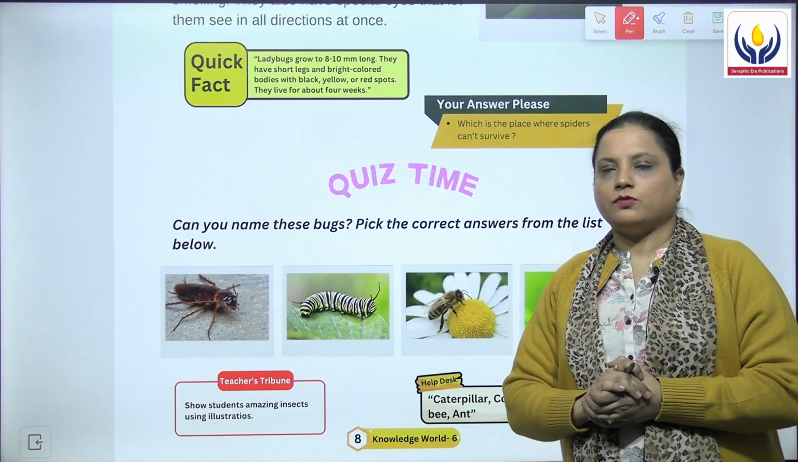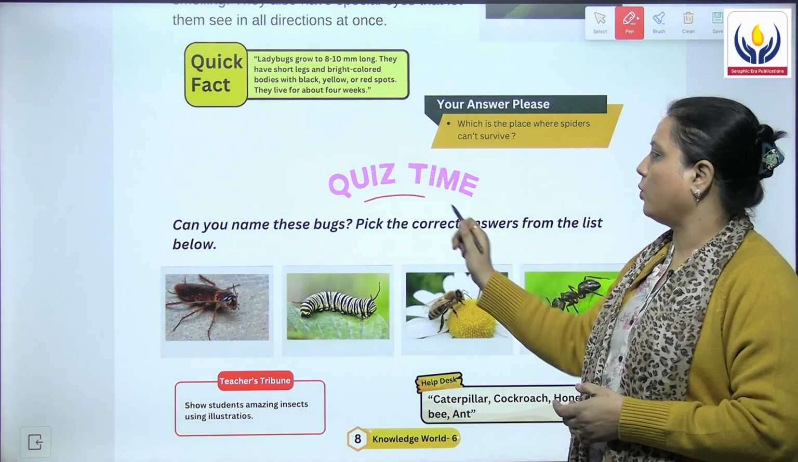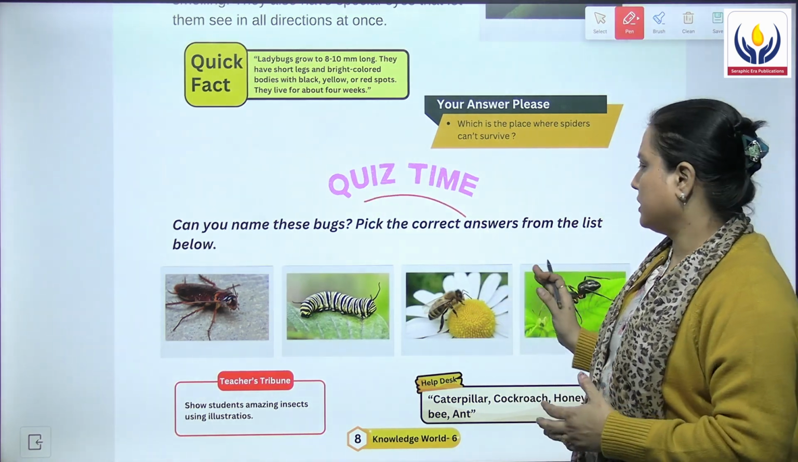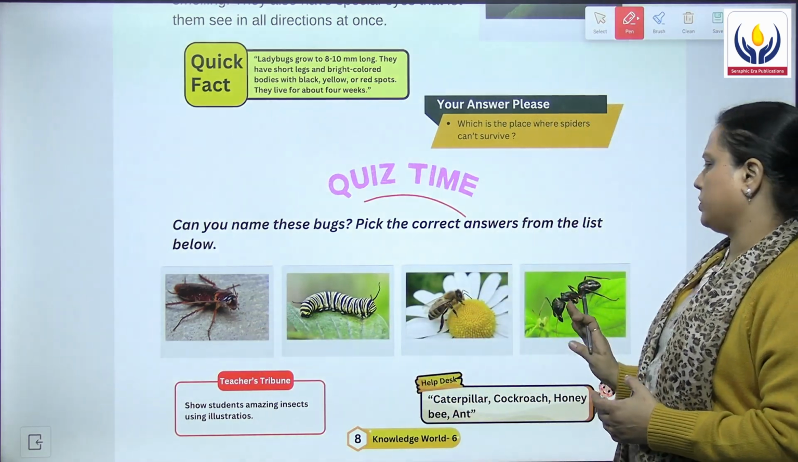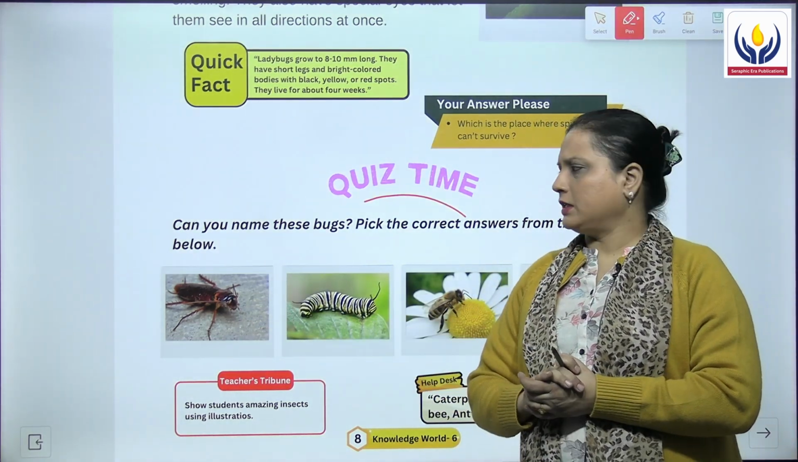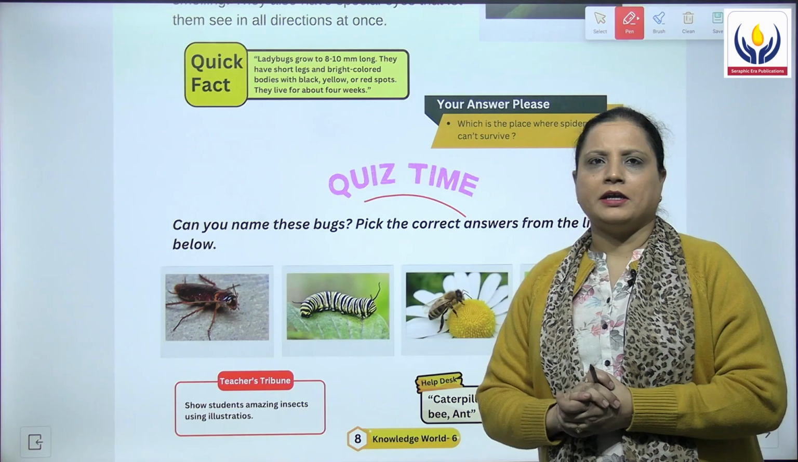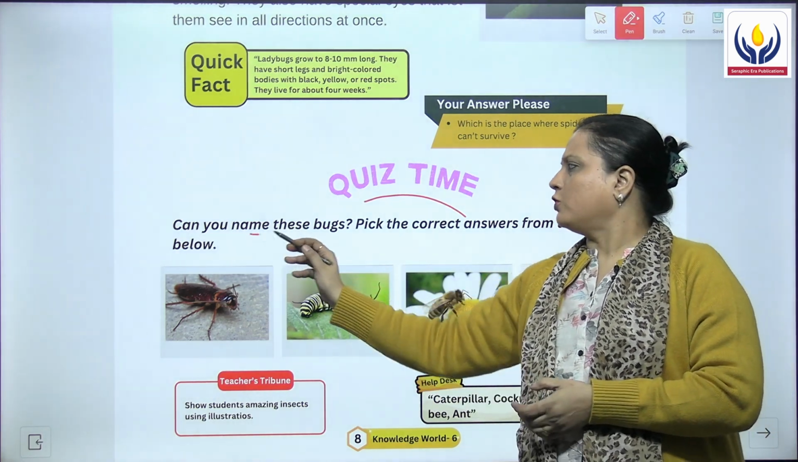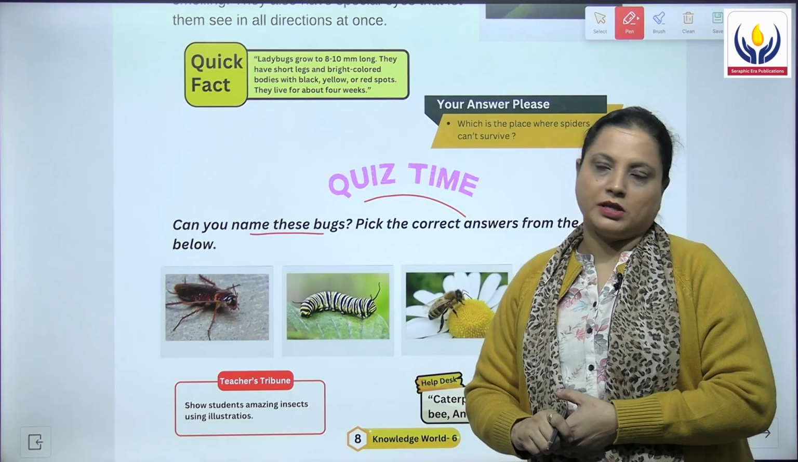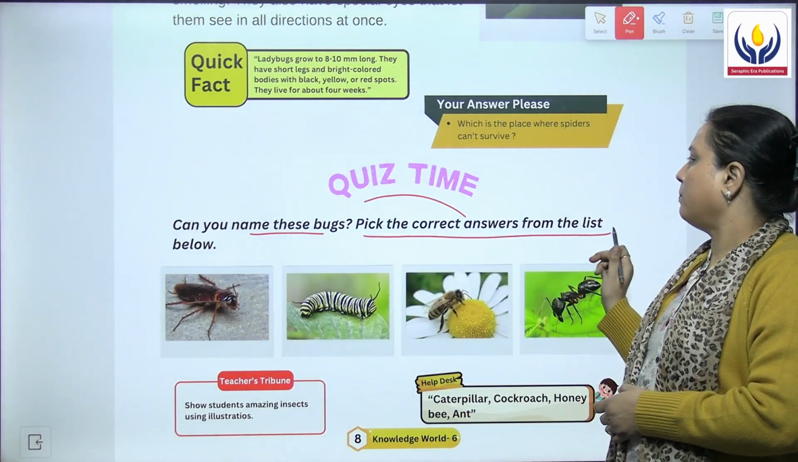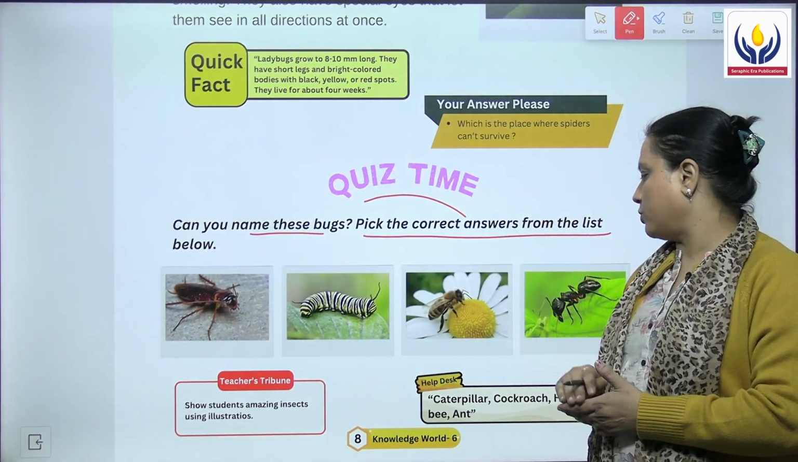The activity part of this chapter is the quiz time. In this quiz time, they have given you certain pictures. Very easy. Insects, these can be identified very easily. Can you name these bugs? Yes, of course. I know you will be able to name them. You will name them. Pick the correct answer from the list below.